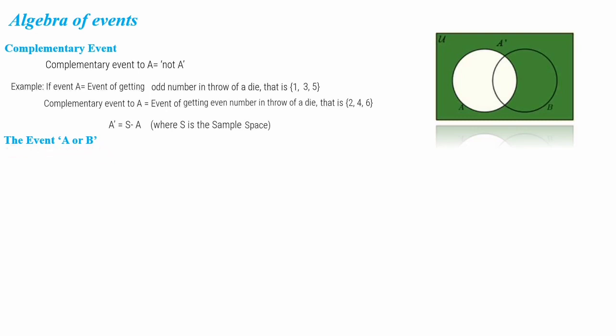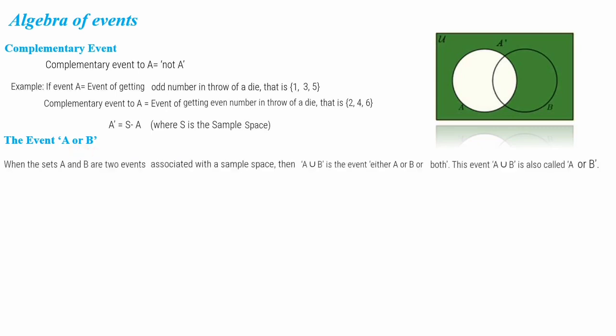A or B means A also no problem, B also no problem. Simply, when the sets A and B are two events associated with the sample space, then A union B is the event either A or B or both. So A or B is defined like this: A also no problem, B also no problem, A and B together also no problem. Here it is mentioned either A or B or both. That is A union B.